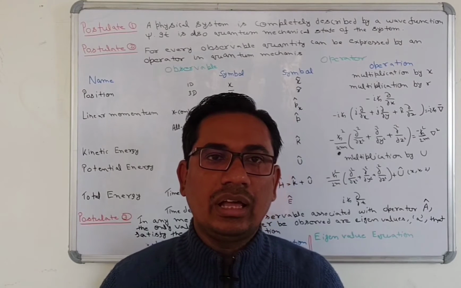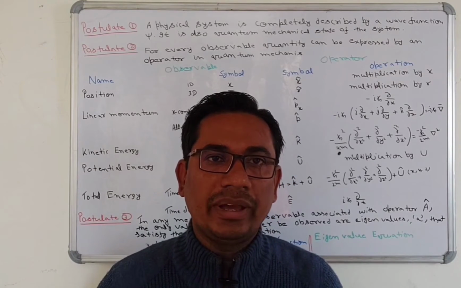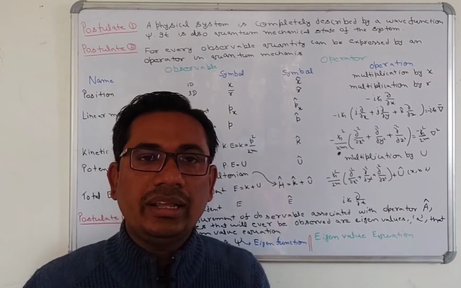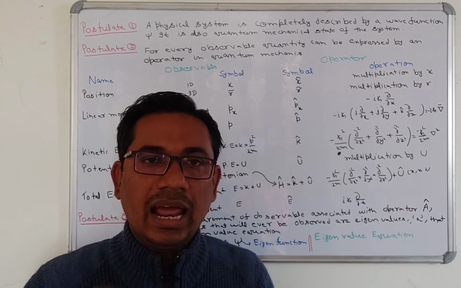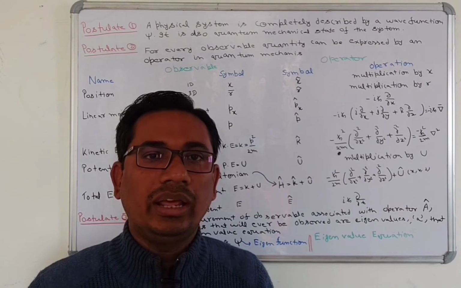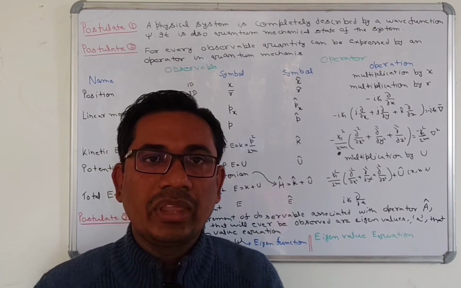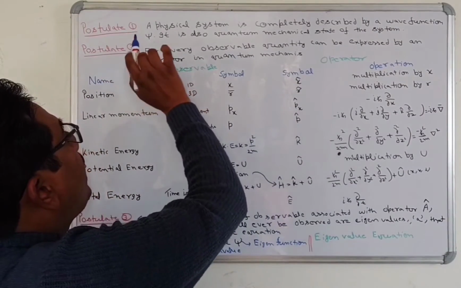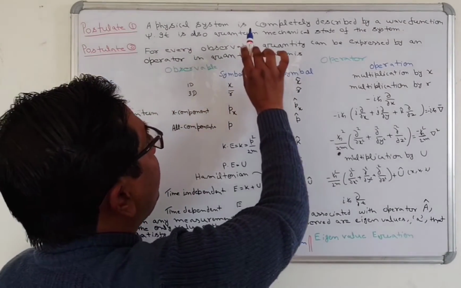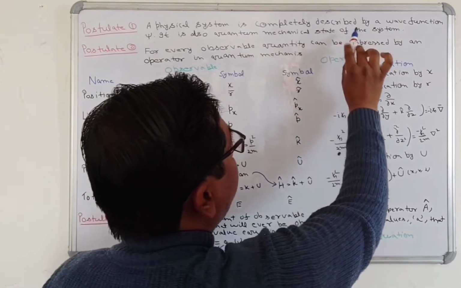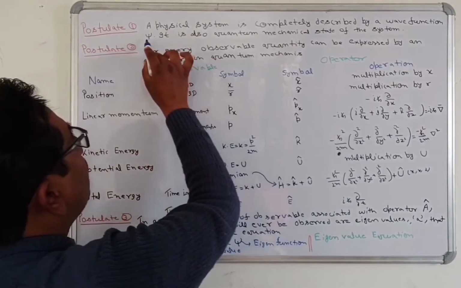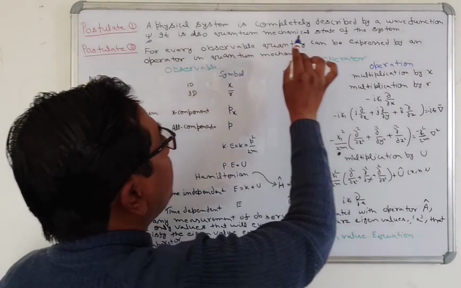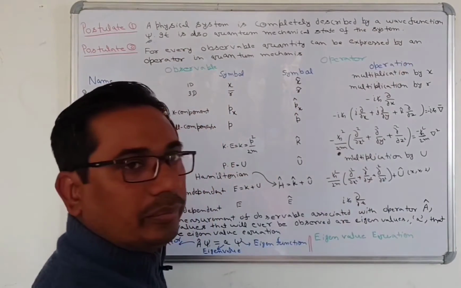First, we will discuss the postulates of quantum mechanics. What is a postulate? A postulate is a statement that is accepted without any proof. So these are the postulates of quantum mechanics. Postulate 1: a physical system is completely described by a wave function. This is also called the quantum mechanical state of the system.